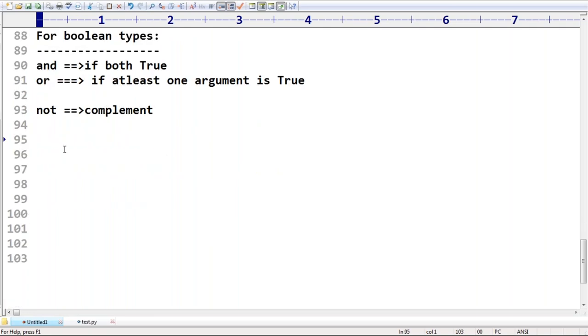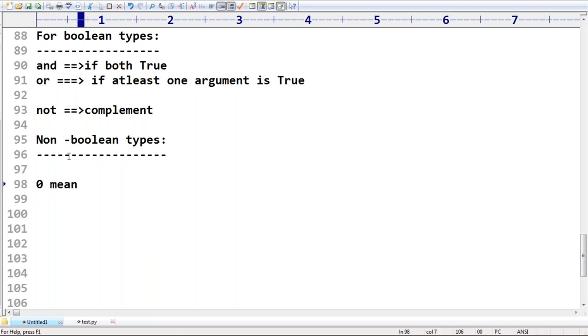Next, for non-boolean types, what is the behavior? It is very simple. If you are comparing non-boolean values, zero by default is considered false.